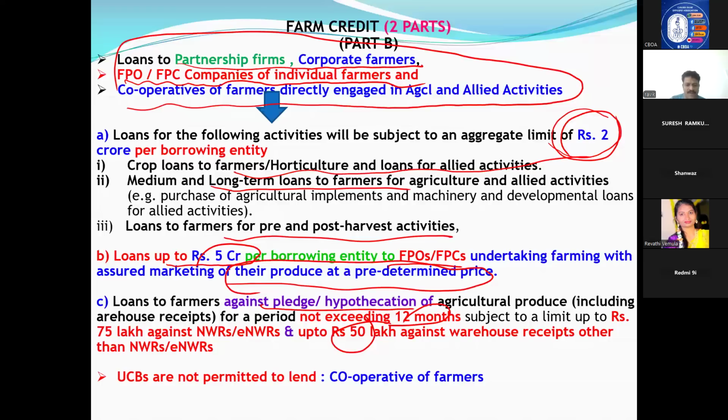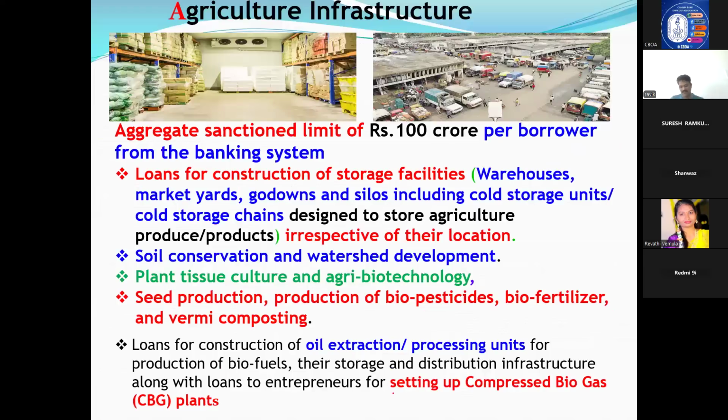UCBs are not permitted to lend for cooperation or cooperative farmers. Cooperative farmers cannot take loan from urban cooperative banks. First part is over. Farm credit is over. Now I came to agriculture infrastructure lending.